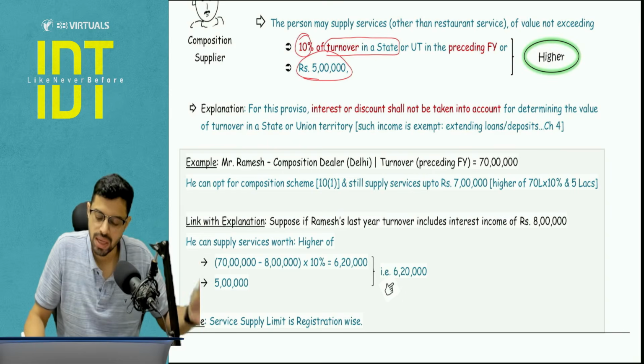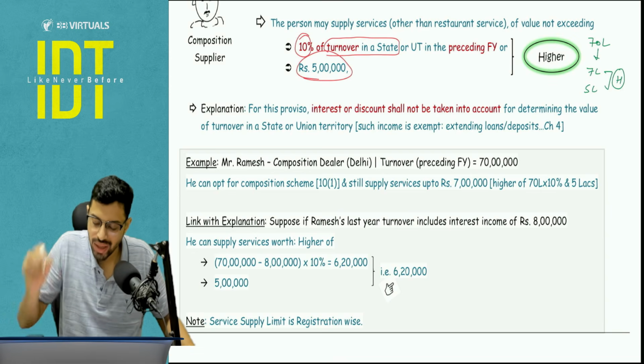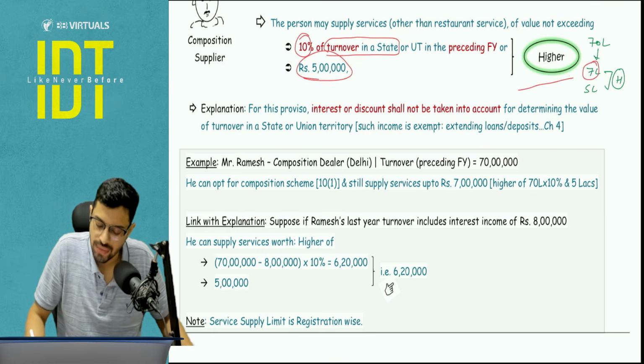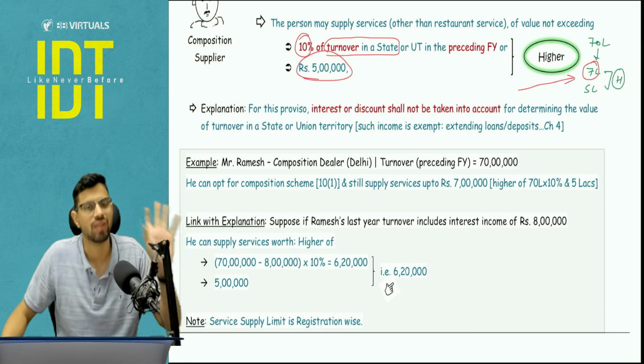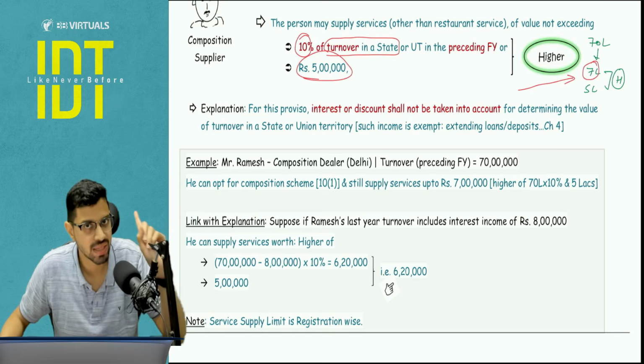So let's say my preceding year turnover in a state was, let's say, 70 lakhs. So I will take 7 lakhs or 5 lakhs, whichever is higher. So in the current year, in the composition scheme, along with the goods, I can do services. I can deal in services up to the level of 7 lakhs. If it crosses 7 lakhs, I'm not eligible under 10.1. Is it clear? This is very, very important.